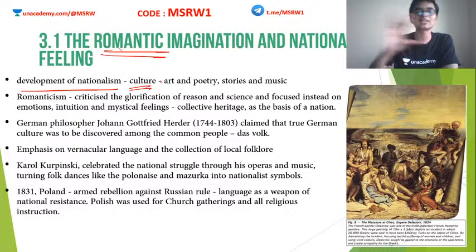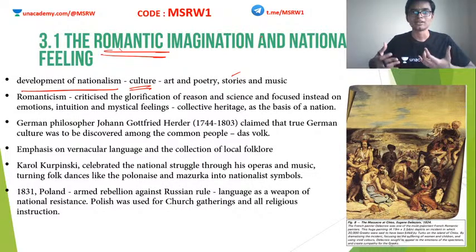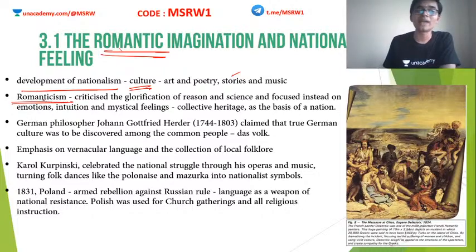Okay, so such a phenomenon also happened in Europe. The artists, the poets, the story writers, etc. started making their works focusing on inspiring nationalism. So this is the time when Romanticism also flourished in Europe. So what is Romanticism now? Romanticism is an ideology which criticized the glorification of reason and science and focused instead on emotions,